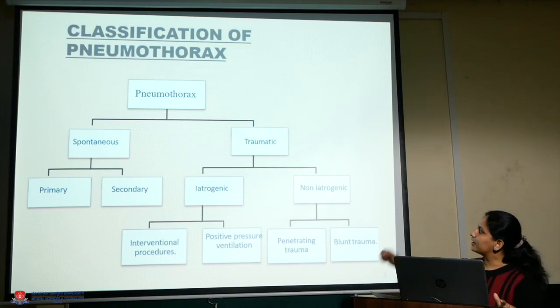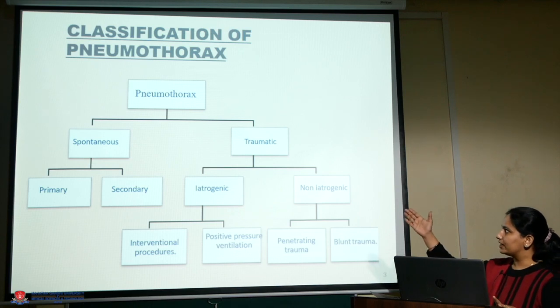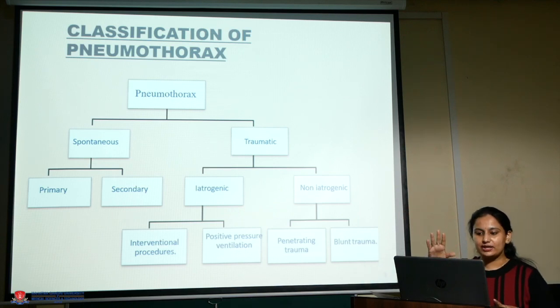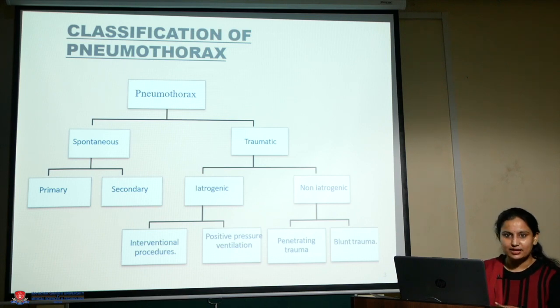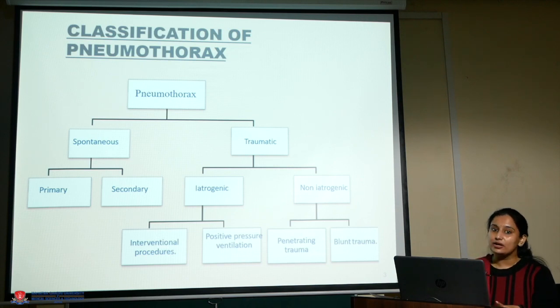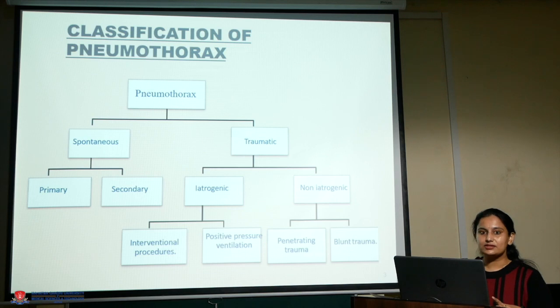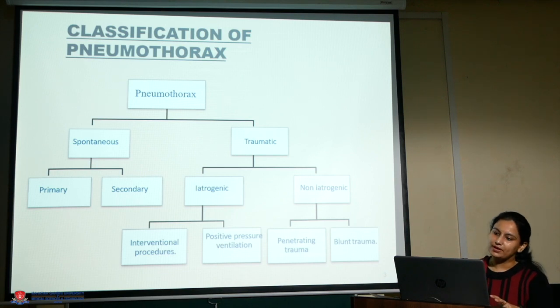Here is a classification flowchart showing pneumothorax classification. First, pneumothorax is divided into spontaneous and traumatic. Spontaneous is subdivided into primary and secondary. Traumatic is subdivided into iatrogenic and non-iatrogenic. Iatrogenic includes interventional procedures and positive pressure ventilation. Non-iatrogenic means penetrating trauma or blunt trauma.